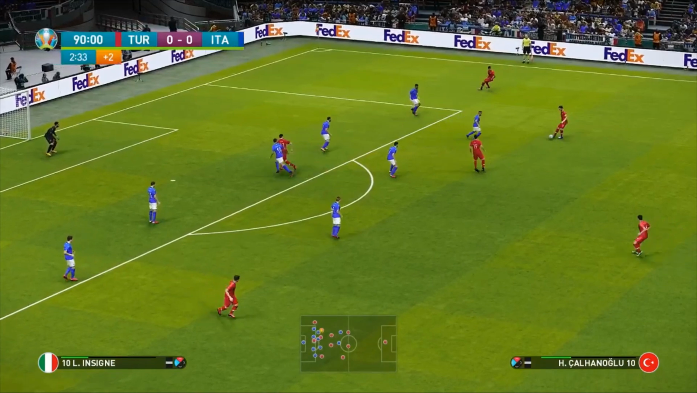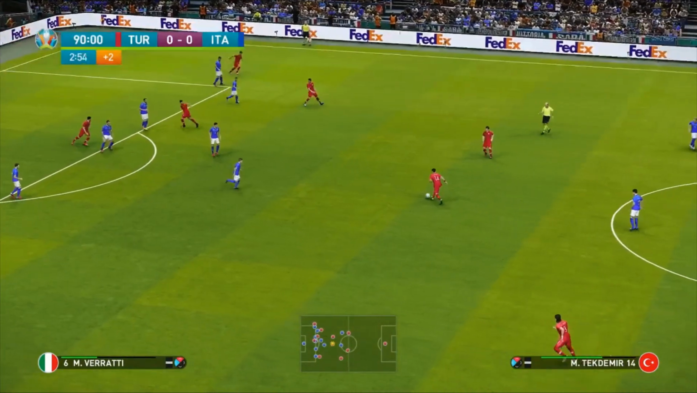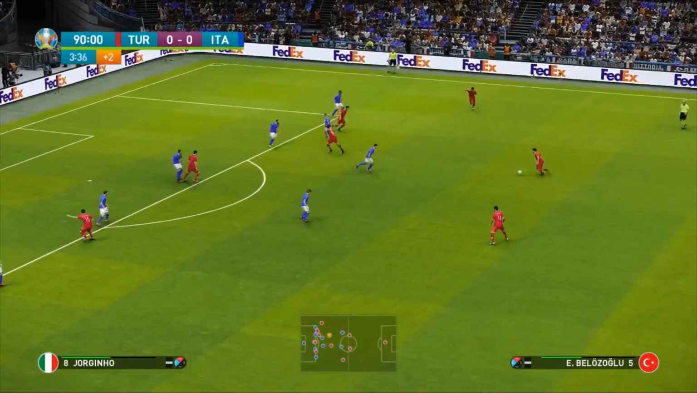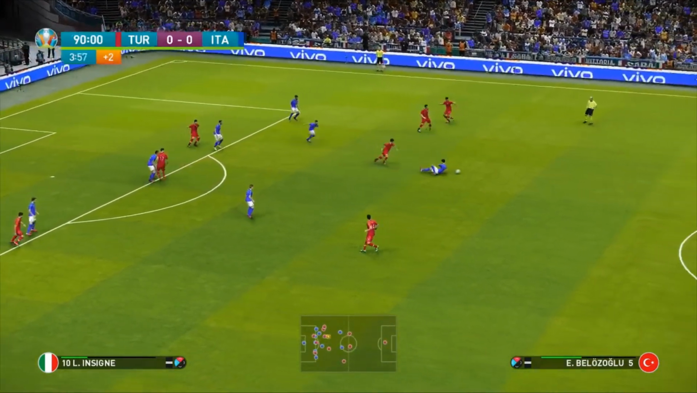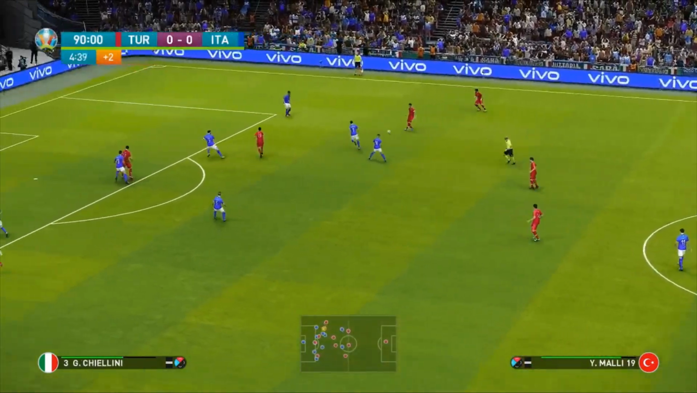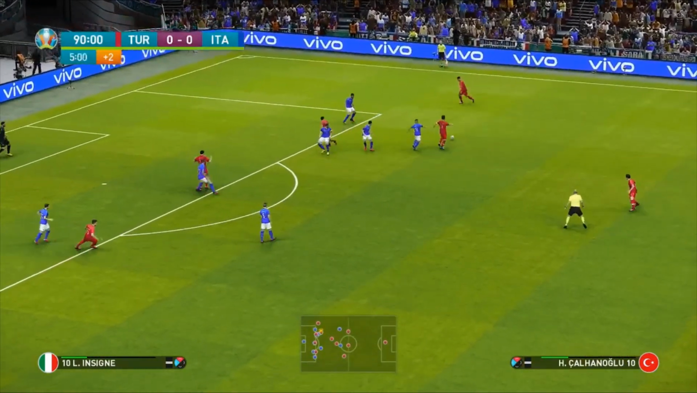The ref should surely blow his whistle here. They're holding the ball, not really doing much with it. Still plays on. Mali, Belazoglu, still plays on. Insigne tries to get the ball back. They've still got it. The ref's playing on. He's not blowing his whistle. Mali, back to Çalhanoğlu, into Shelik.